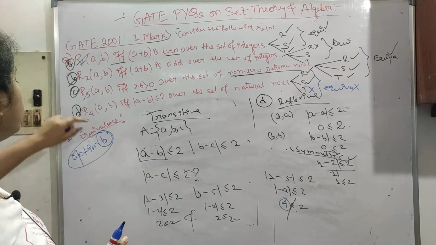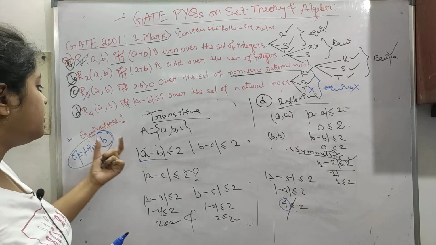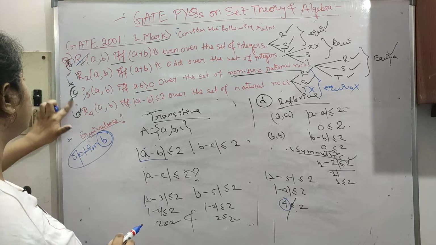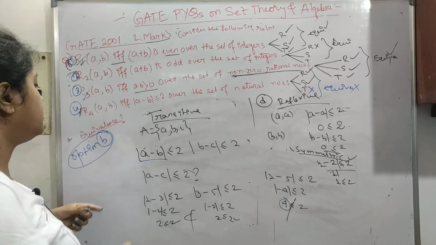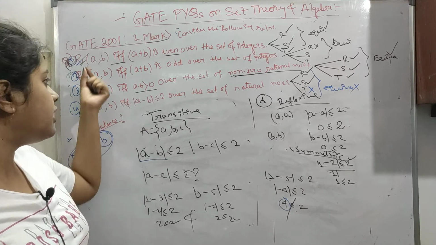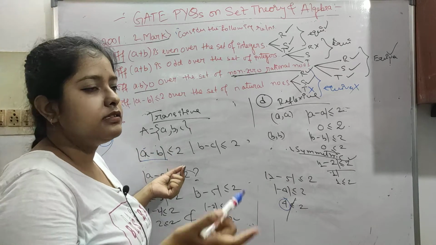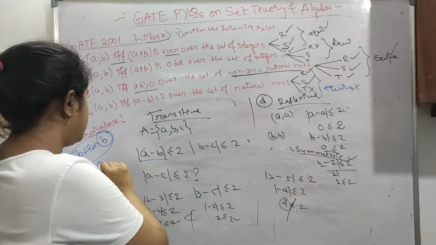I have just taken the options out. You can write it like this: this is 1, this is 2, this is 3, this is 4. I just numbered them. So option B says R1 and R3 are equivalence relations, and R2 and R4 are not. So option B is correct.